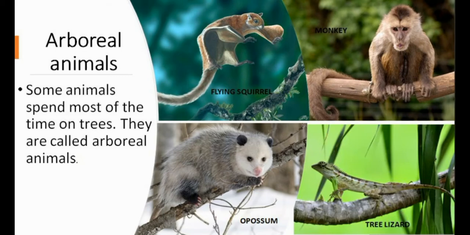Next category is arboreal animals. Some animals spend most of their time on trees and they are called arboreal animals. For example, monkeys, tree lizards, flying squirrels, and opossums. These are some of the arboreal animals. They have claws and broad hip girdles to support their body while climbing. Okay, and a monkey's long and curly tail helps it to swing from a branch.